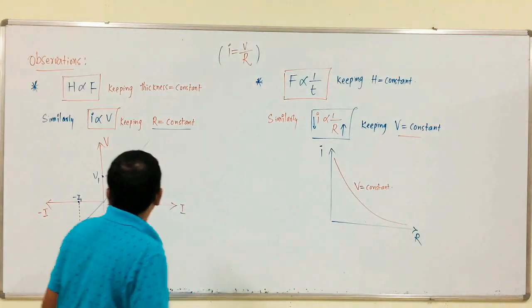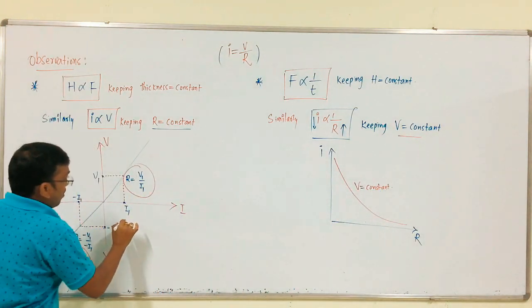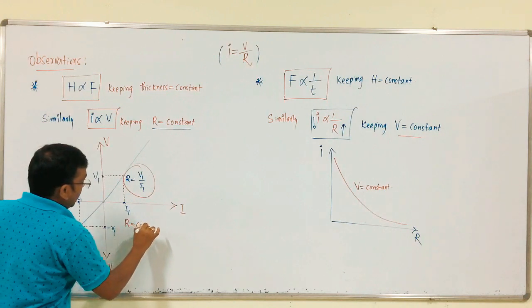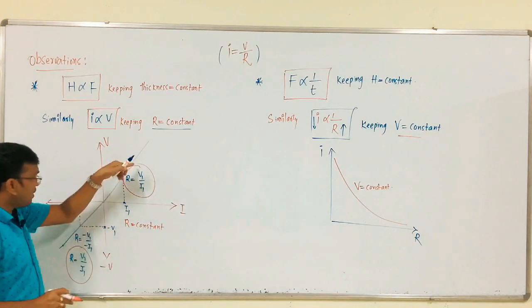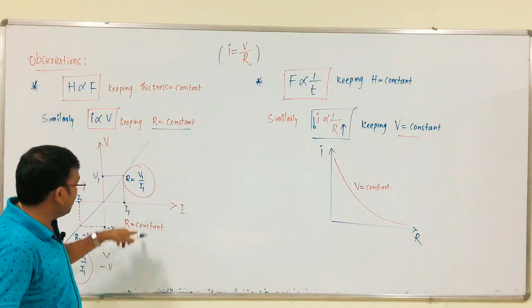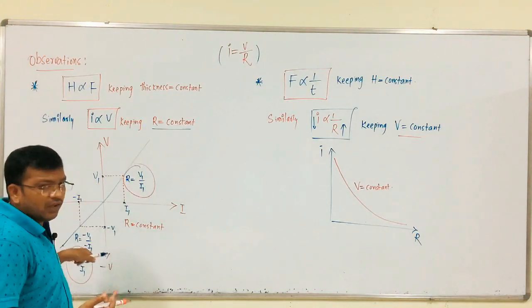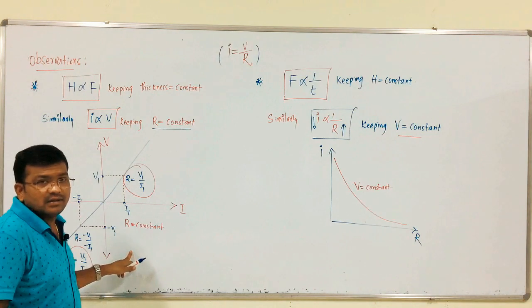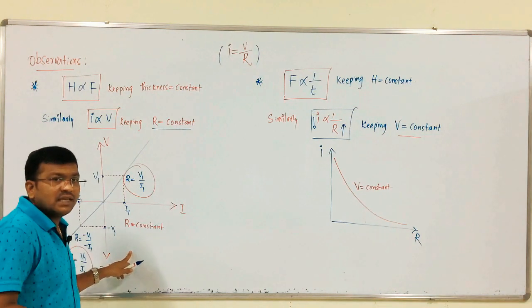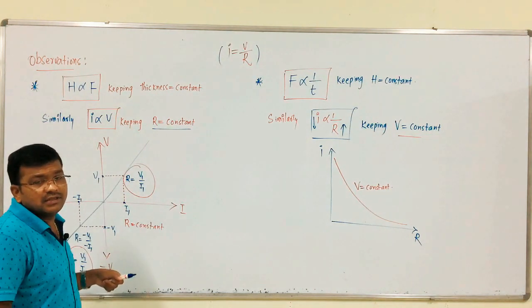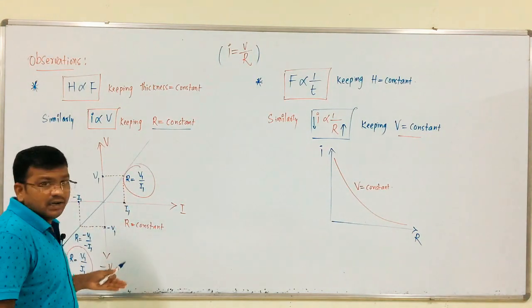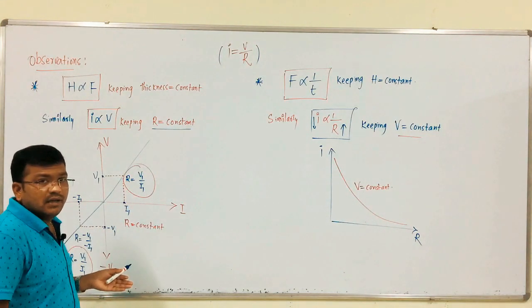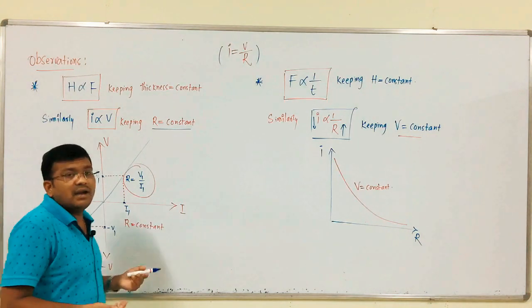Here, keeping R equal to constant at any point, the resistor is nothing but a bilateral element. At any point on the graph, R should be constant, providing DC excitation. If it is AC excitation, that is impedance. So, at any point on the graph the R value should be constant, meaning the resistor is a bilateral element.